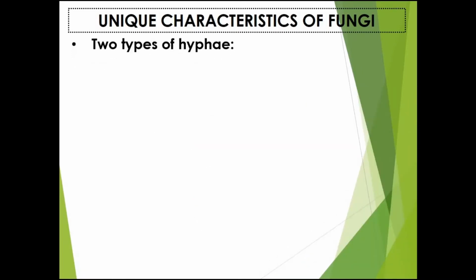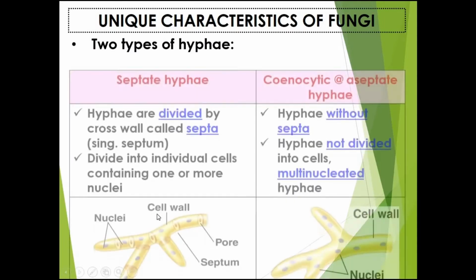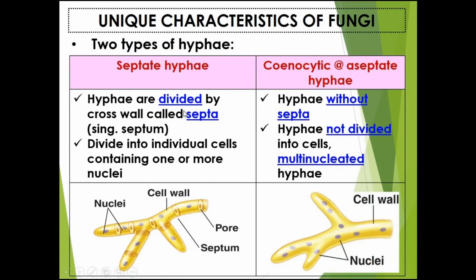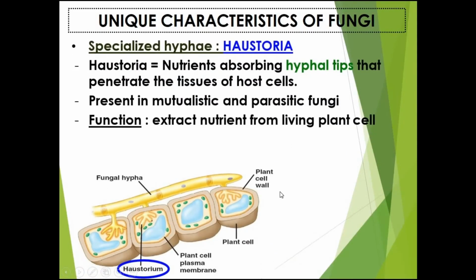This hyphae is divided into 2 types. The first one is septate hyphae. Septate hyphae means it's been divided with a cross wall known as septa. This septa will divide the hyphae into individual cells containing 1 or more nuclei. Meanwhile, the second type of hyphae is known as coenocytic or aseptate hyphae. This hyphae does not have any septum, and therefore it is not divided into individual cells, and with that, this hyphae is multinucleated hyphae. There are also some specialized hyphae known as haustoria.